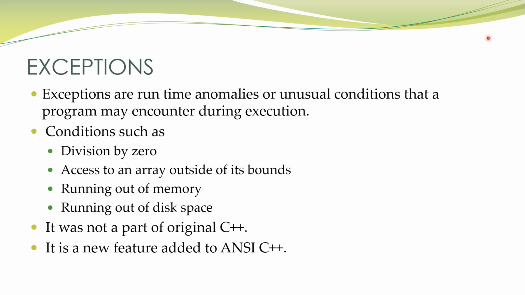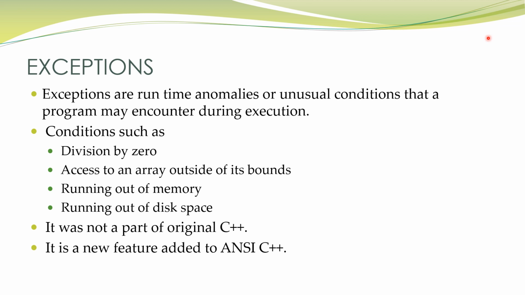Now here comes the main part of C++ programming, that is exception. After this we are going to learn about exception handling. So what does exception mean? An exception is an event which occurs during the execution of the program that disrupts the normal flow of the program instructions. Got it? So I repeat, it is an event which occurs during the execution of a program that disrupts the normal flow of the program instructions.